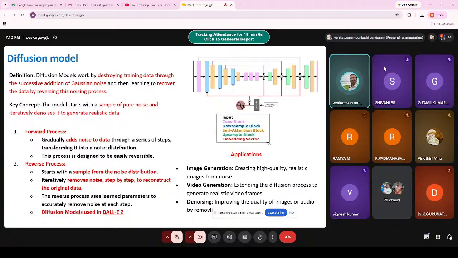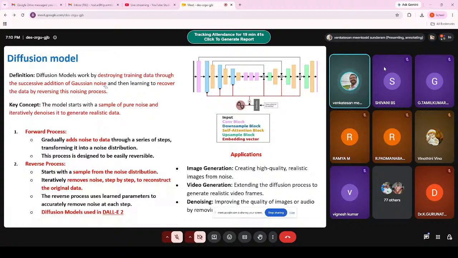The diffusion models destroy training data through the successive addition of Gaussian noise. So you will take the data and keep on adding the noise. Then you learn how to recover the image: you have to recover the data by reversing the noising process. This is what is happening in diffusion models. So the model starts by sampling pure noise and iteratively denoises it to generate realistic data.